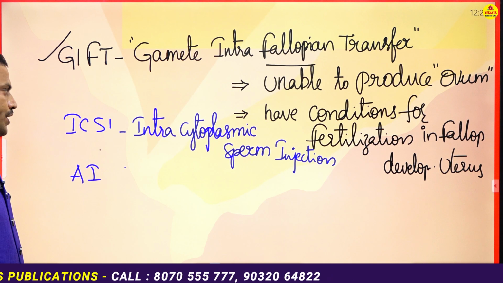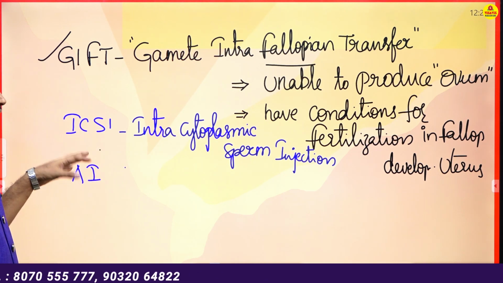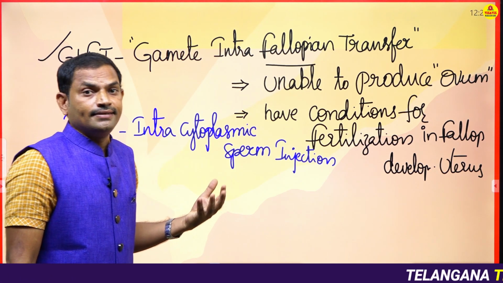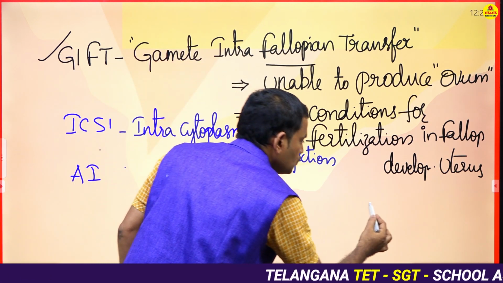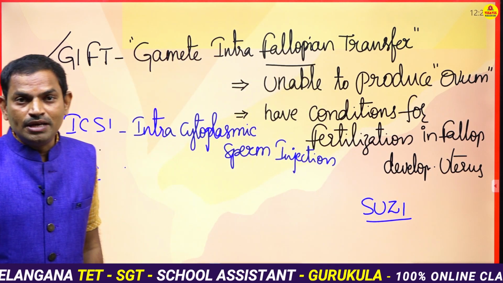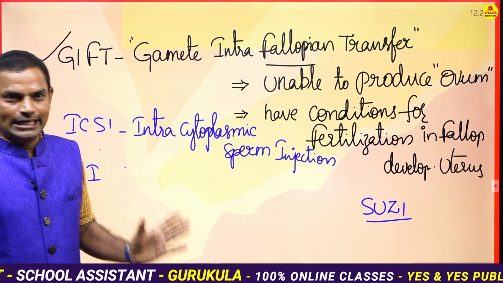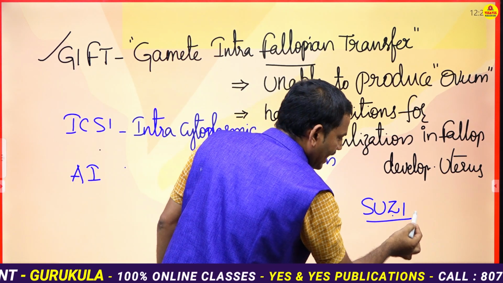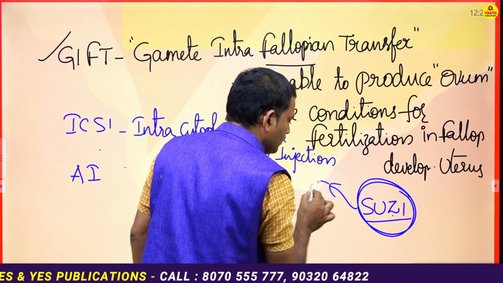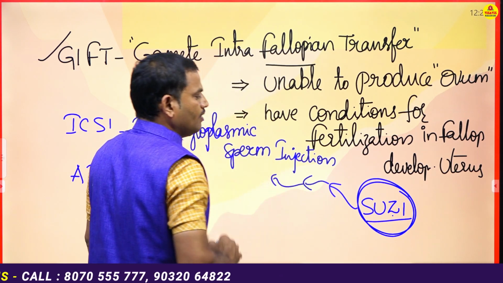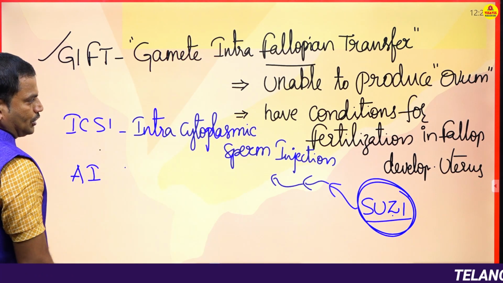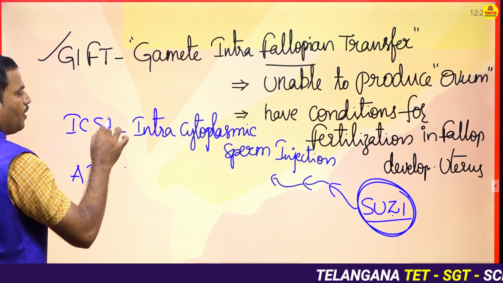This technique, in olden days, used to be called SUSI, which means subzonal injection. After making a number of changes, it is now called intracytoplasmic sperm injection.